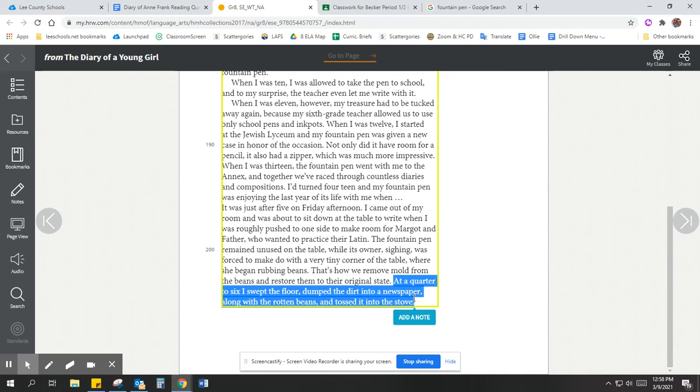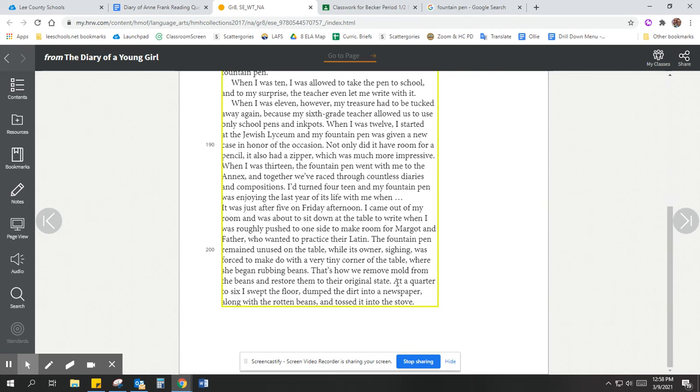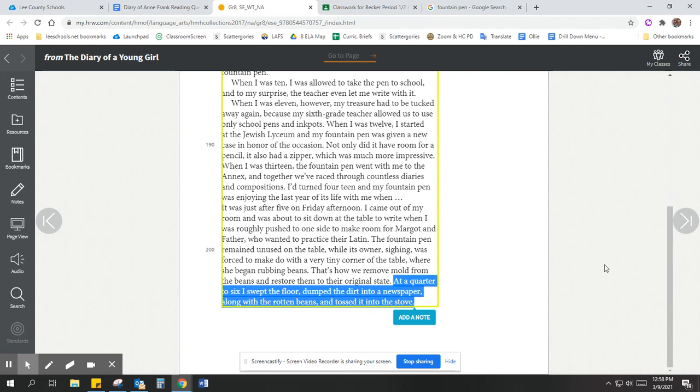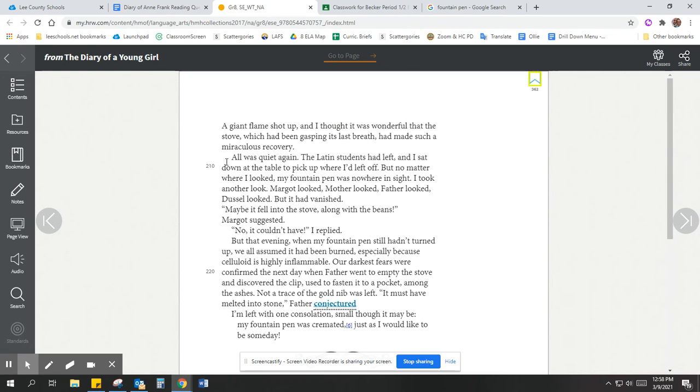Well, apparently, guess what was in the newspaper? Or what got folded up with the newspaper and all the rotten beans? I guess the pen. Because look, when she threw that on the stove, this big flame shot up. And Anne was like, "Oh, that's good. Our stove hasn't been working very well. It's been gasping its last breath. I guess now it's recovered. That's great. A big flame." Well, I guess the flame was probably from the pen catching on fire.